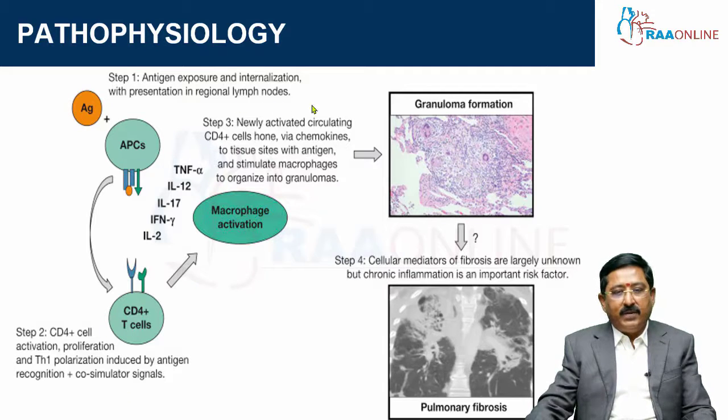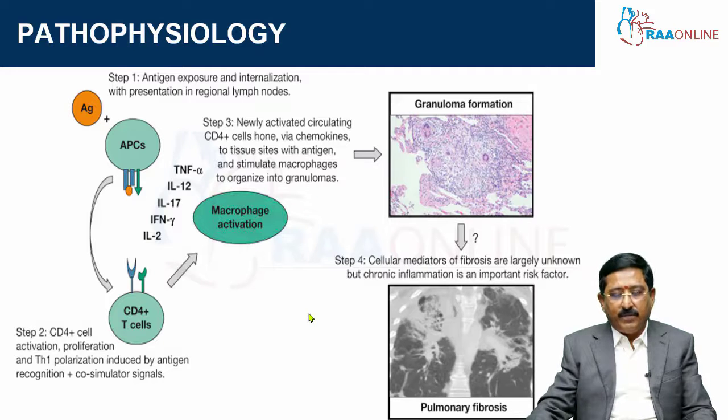The third step is where circulating CD4 cells, with cytokines like tumor necrosis factor alpha, interleukin 12, interleukin 17, interleukin 2 and interferon gamma, stimulate the macrophages, and these macrophages later form the granuloma. A typical non-caseating granuloma will be seen in sarcoid. Once presented with a non-caseating granuloma, later they can go on to chronic inflammation and fibrosis of the lung, which is the later stage, stage 4 of sarcoid.